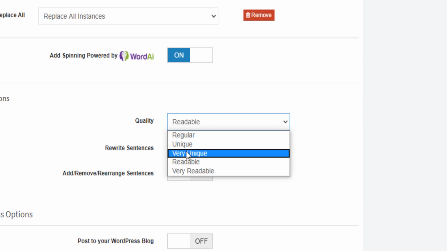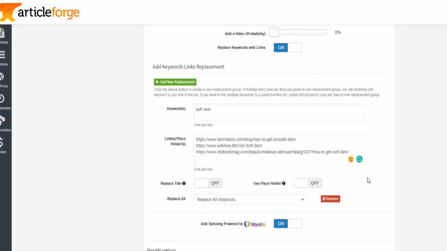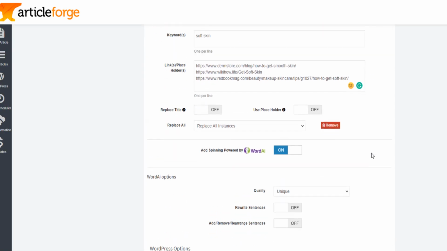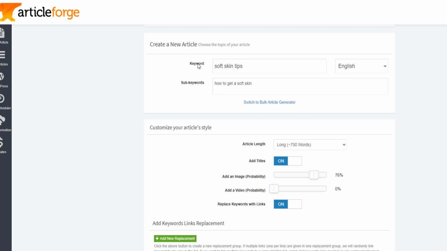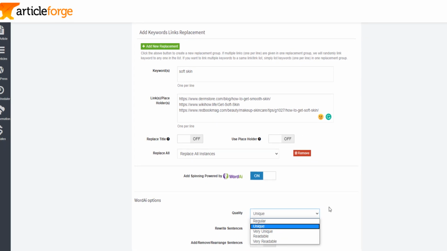Now if you select unique, what Article Forge will do is first write the article, but then it will also rewrite the article with Word AI to make it more unique. But you don't really need that. If you have Word AI, then you can activate it, but like I said, you don't need it.